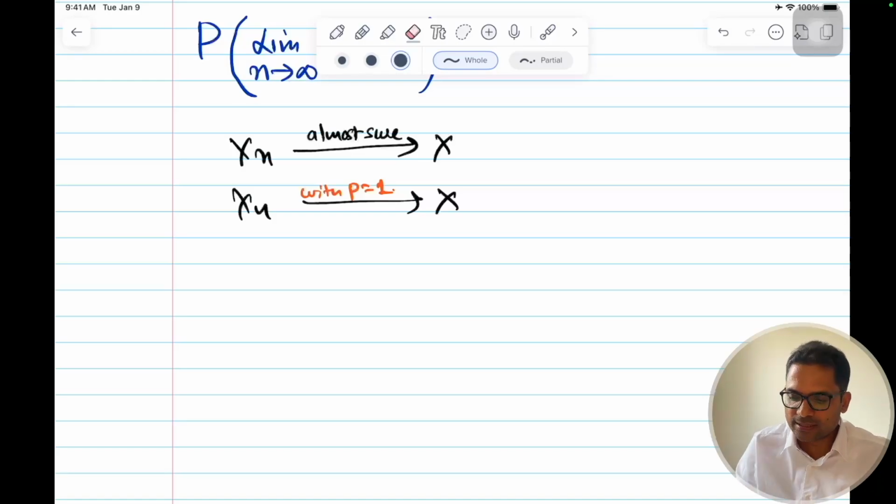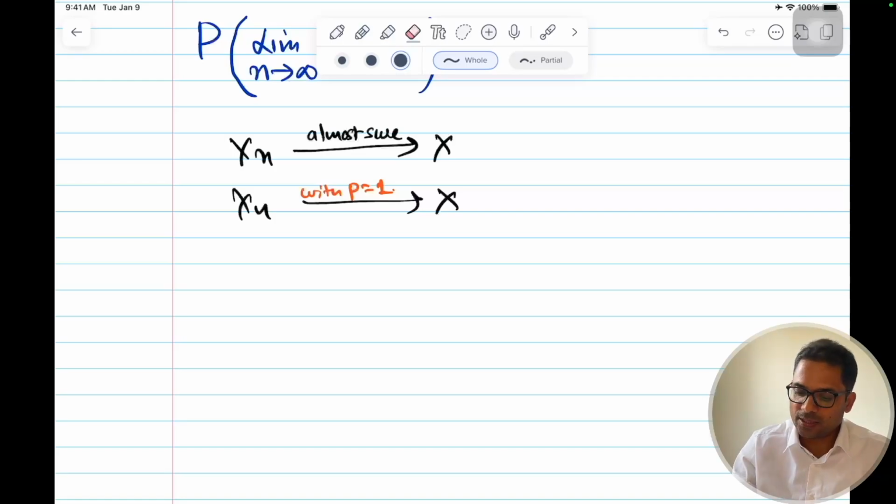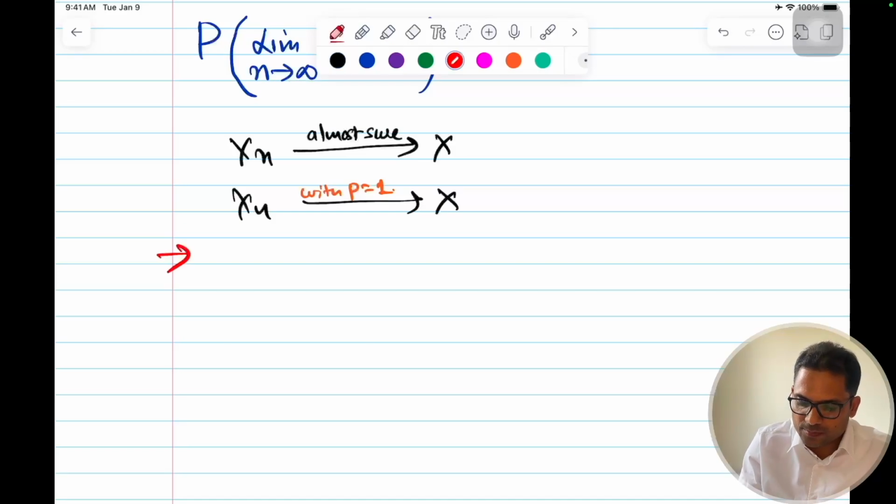And out of all the convergences, where some sequence of random variables will converge to some other random variable which is known, or which we want, that is the target, this convergence is the hardest to prove among all the convergences. It has a very long mathematical proof which is beyond the scope of this. But the earlier one, the convergence in probability, can be easily proven using the Chebyshev inequality, which I'll discuss in the next video. I'll put the link also. So that is easy to prove, but this one is hardest. This is hardest to satisfy, and the proof is also very difficult, because this is a very strong statement.